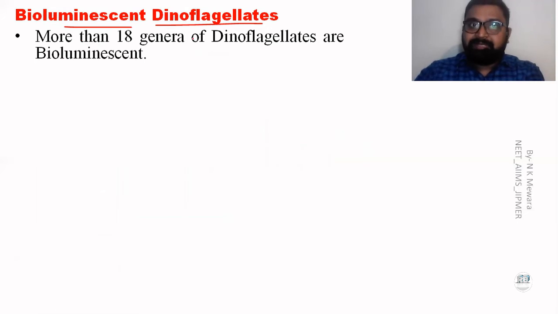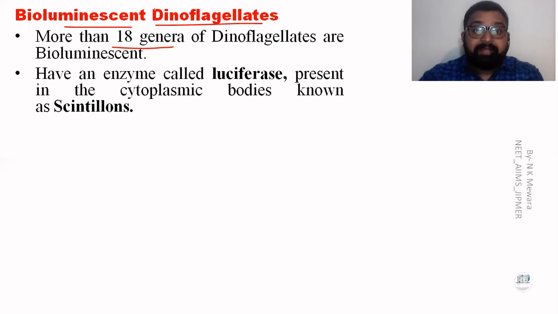Bioluminescent dinoflagellates have 18 genera. That's the 18 genera, 18 organisms of the dinoflagellates that show bioluminescence. They have an enzyme like luciferase, which is very important. The bioluminescent property is controlled by the enzyme luciferase.